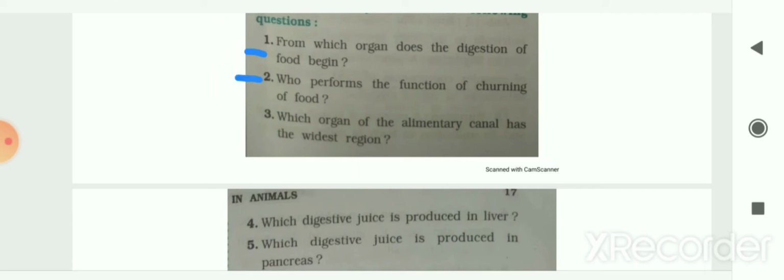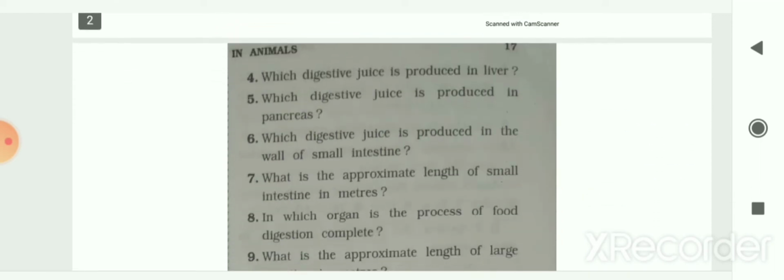Next is, who performs the function of churning of food? So the stomach performs the function of churning of food. So the stomach is your answer. Next is, which organ of the alimentary canal has the widest region? So the stomach has the widest region in the alimentary canal. So stomach is your answer.